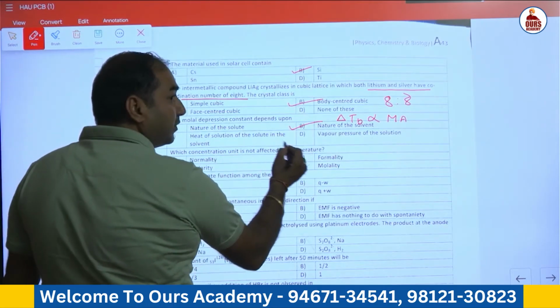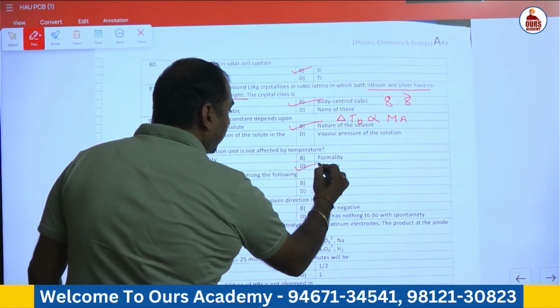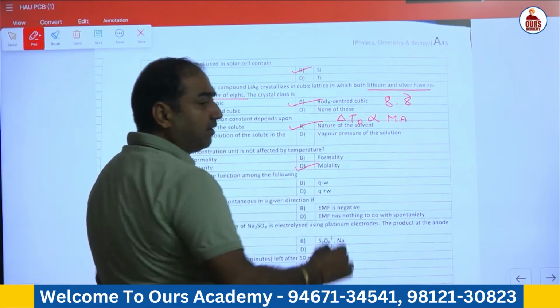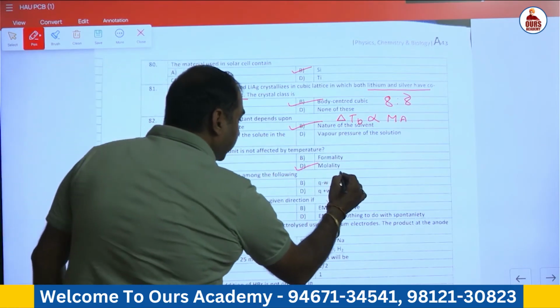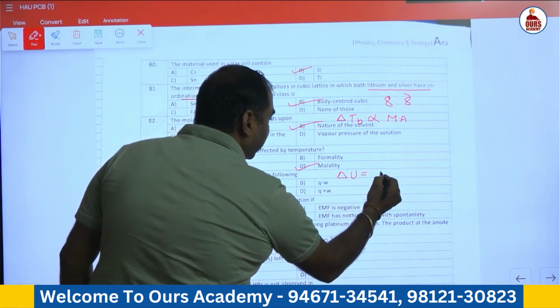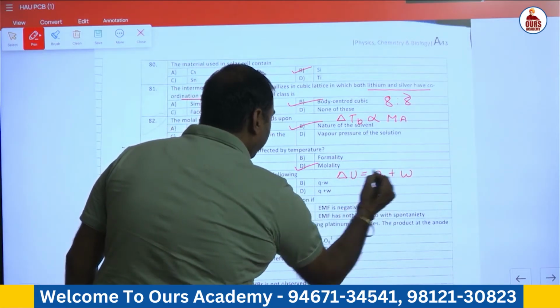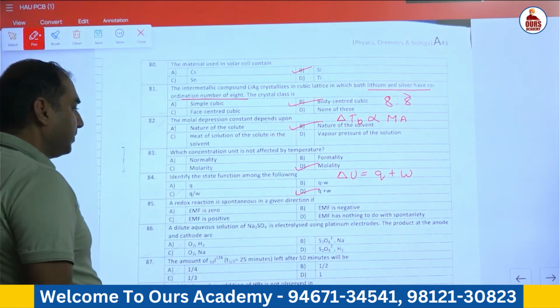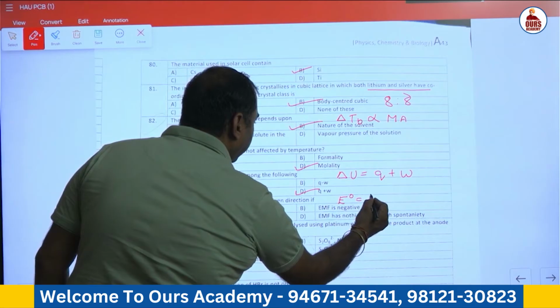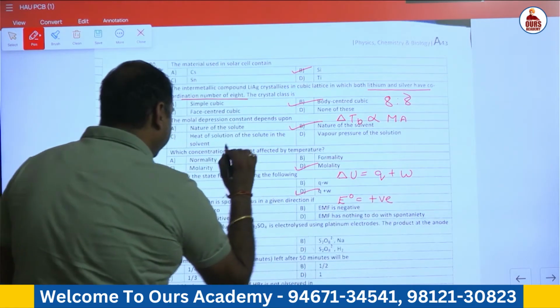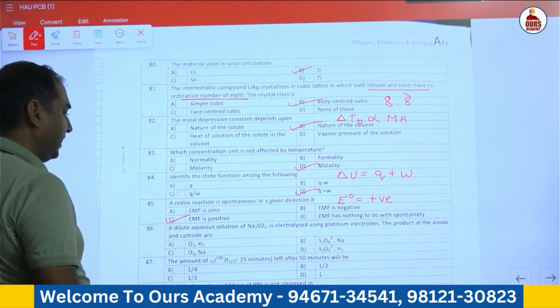Which concentration unit is not affected by temperature? Molality. Molality independent of volume. So it is independent of temperature. State function delta U internal energy is equal to Q plus W. So the state function is D. Redox reaction is spontaneous. For the reaction to be spontaneous, the value of E0 comes out to be positive. So correct answer is C.